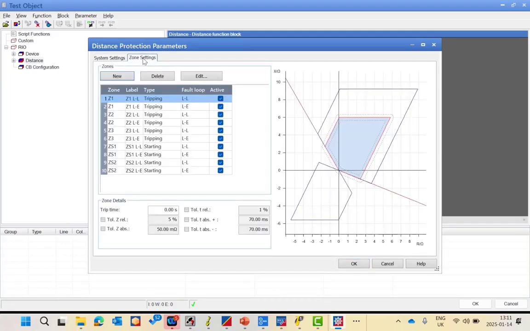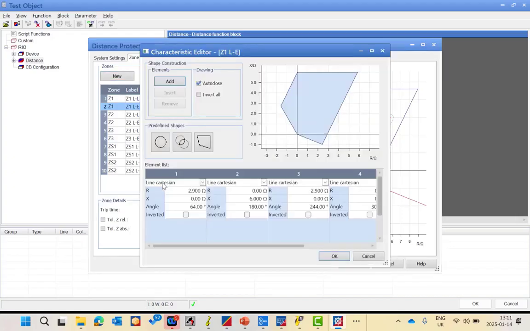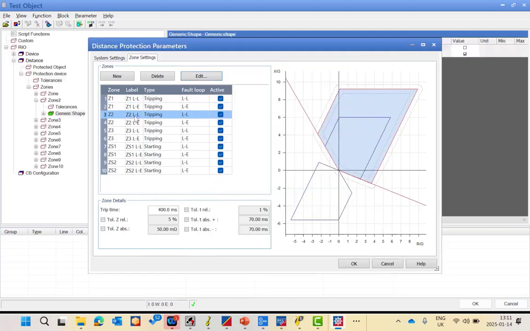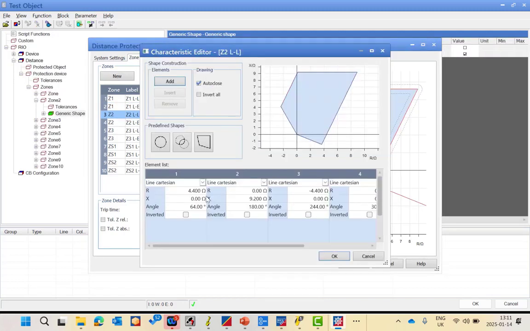Then in the zone setting, you will find we have two zones in the forward direction and the other zone in the reverse direction. To know the intersection of each point, as you can see, you can press edit, and it will give you the coordinates of each line. Here is the same example, 2.9 and 6 with the same rotation. If you go to zone 2, press edit, yeah, it's 4.4 and 9.2.